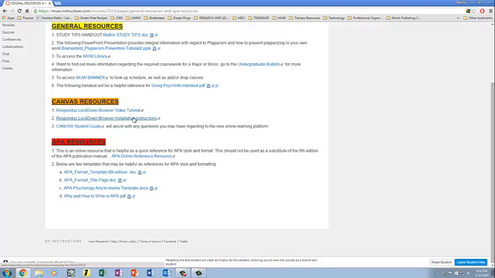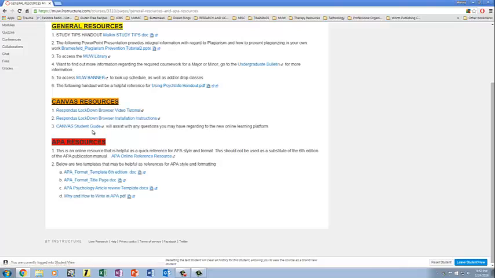If you do have to use it for a class, you only have to install it once, and you'll access your quizzes and exams through that Respondus Lockdown Browser. It won't allow you to look at Facebook, Instagram, or anything else that you could possibly want to look at while you're doing a quiz. It'll lock you out of your quiz and submit it and notify your instructor. So it's another way to help limit cheating, especially in online classes.